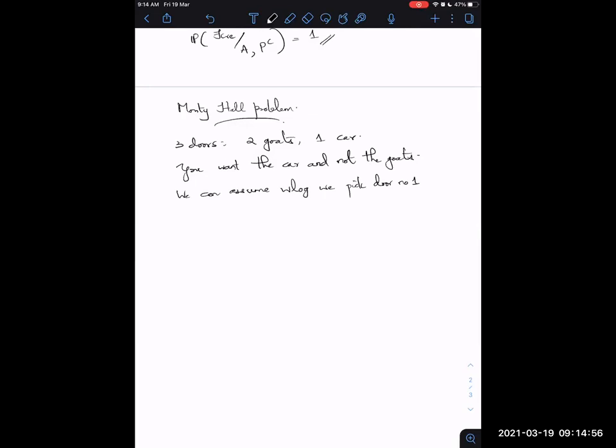Okay. And this is without loss of generality because whichever door you pick, you can just call it door number 1 and rename the other doors. Okay. So this you can do because you can always rename the doors and make the door you pick always door number 1. All right. And so under this assumption, we always know that door 2 or 3 are the doors, one of which will be opened by Monty. Okay. So door 2 or 3 is opened.